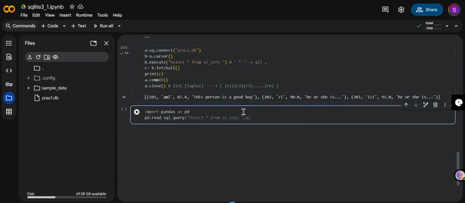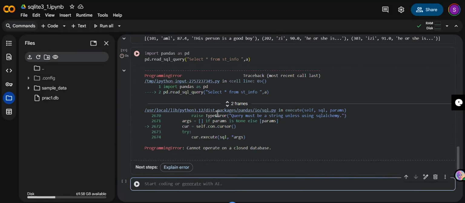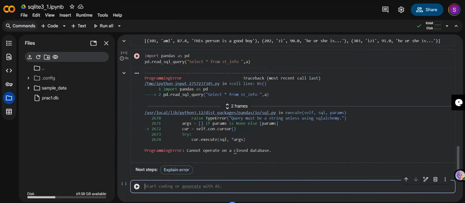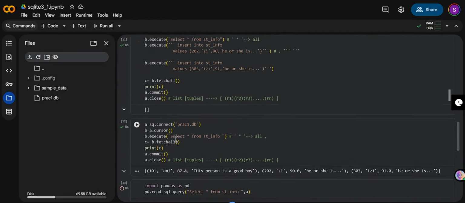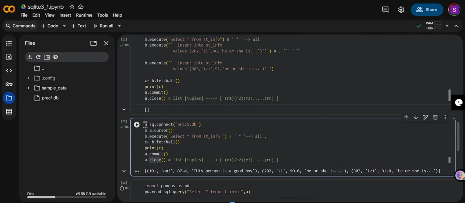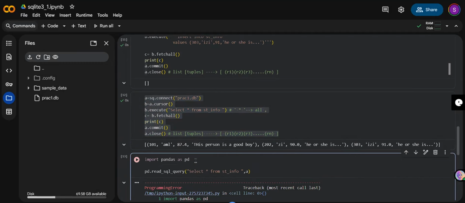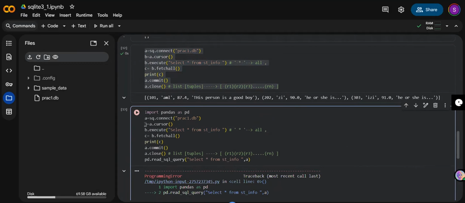Okay, so I'll just start the query and run. Here it gives the error: cannot operate on a closed database. So I have to open the database, because whenever I was doing anything, I was closing it at last, which means my database was getting closed. So I'll copy this whole stuff again and do this thing. By the way, I don't need all this stuff, so just remove it.